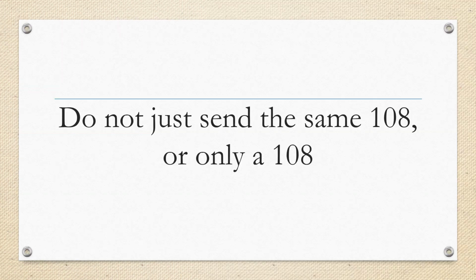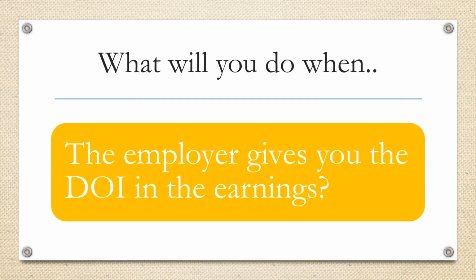If you are amending the 108, send a new 104 marking 4B with the corrected amount along with the amended 108. If the 108 has not changed, please indicate in the box under line 13. What do you do when the employer gives you the date of entry and the earnings? You should contact the employer and ask for earnings prior to the date of entry.